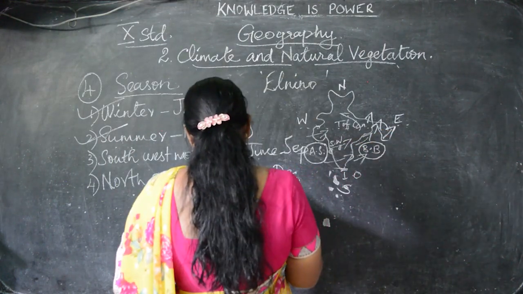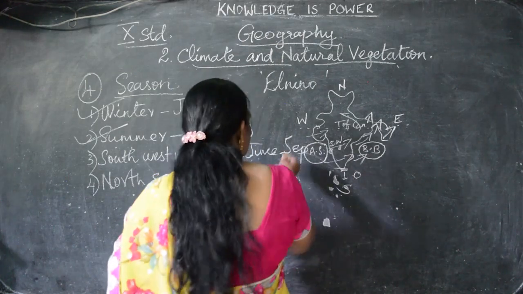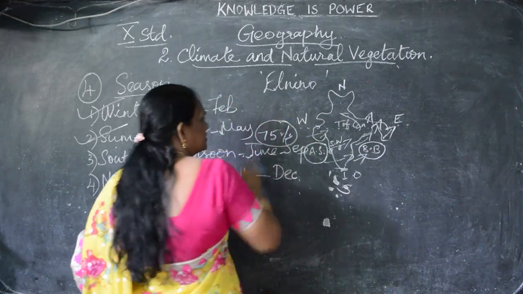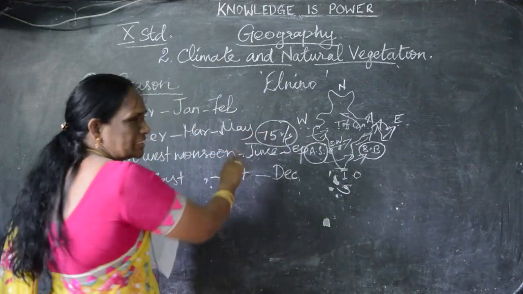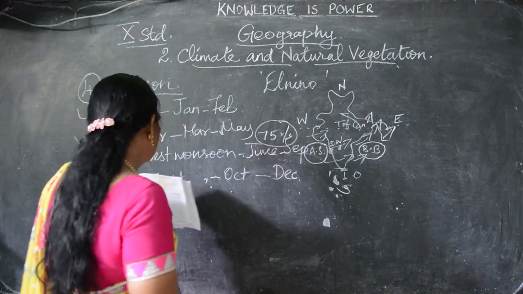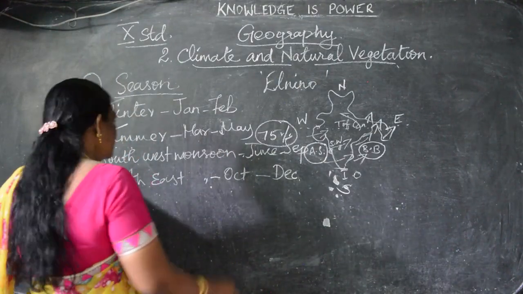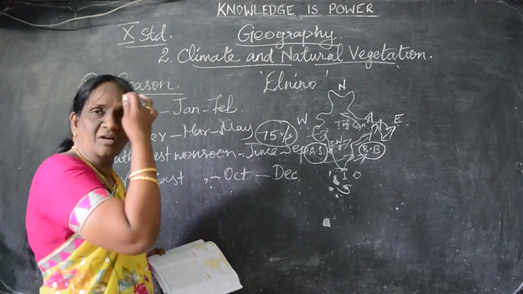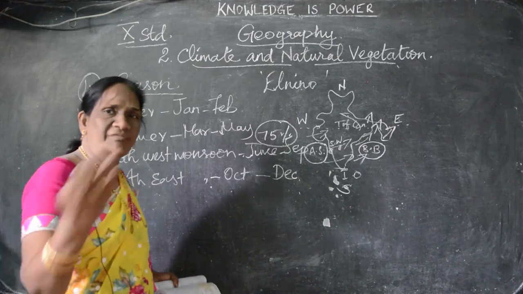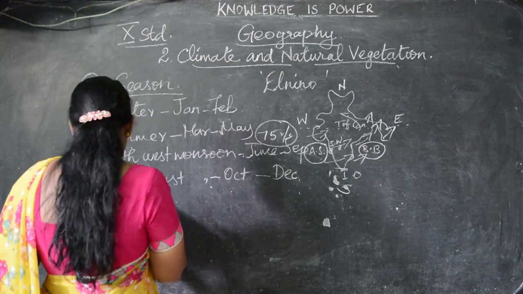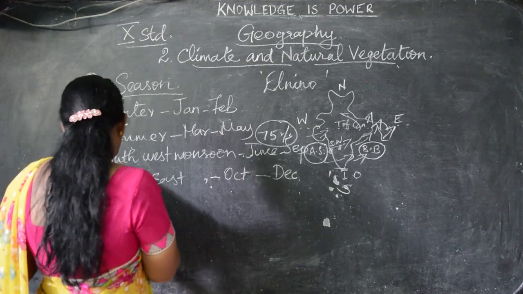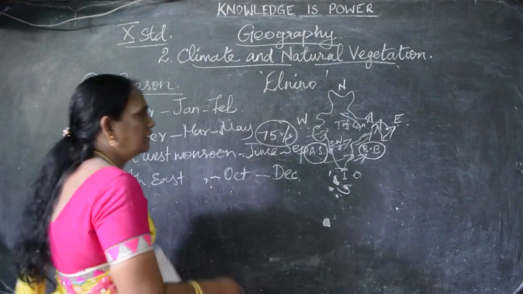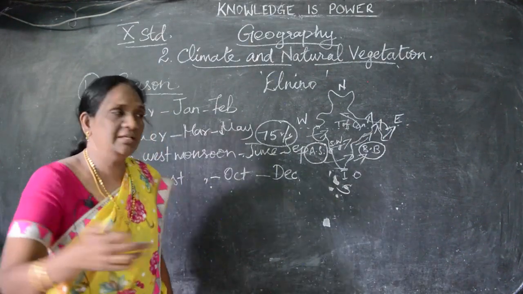And 75% of the rainfall they receive, from which monsoon? 75% of rainfall we are getting from the southwest monsoon only. Understand? Now, northeast monsoon. This northeast monsoon starts at the end of September, that is, we can say 1st of October. So, from October till December we are getting this northeast monsoon wind, and from it we can get the rainfall in Andhra Pradesh here.